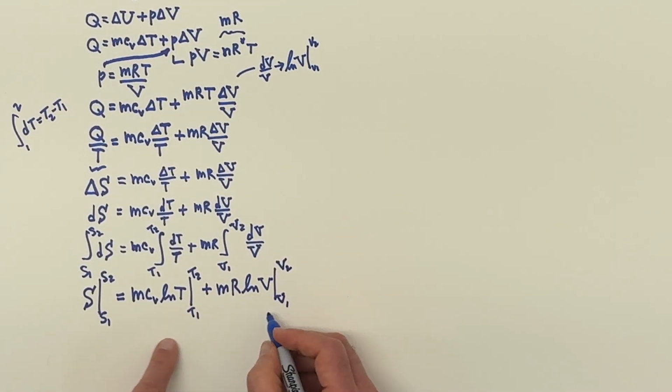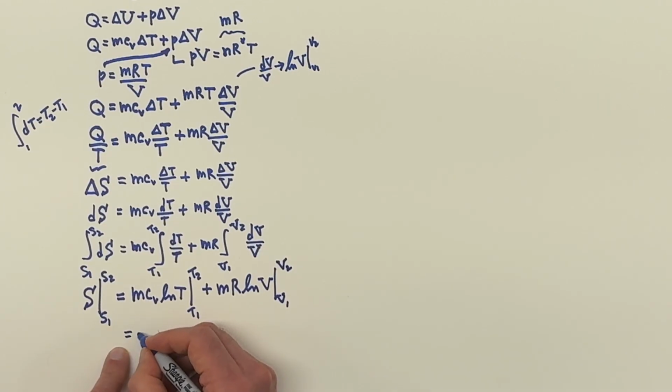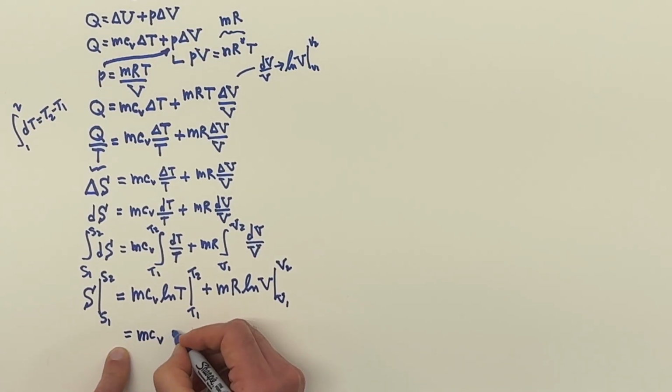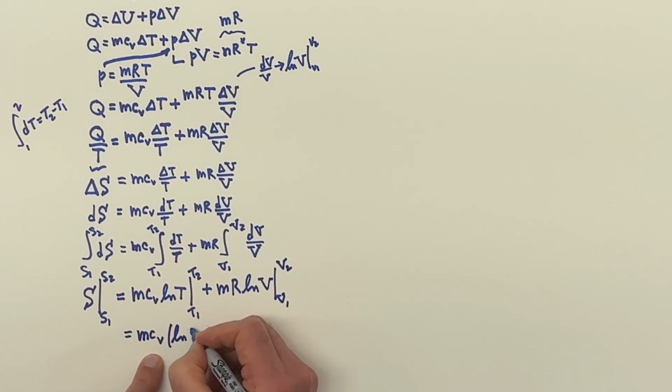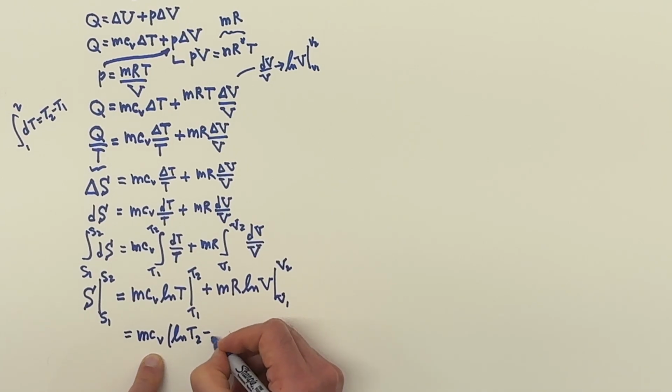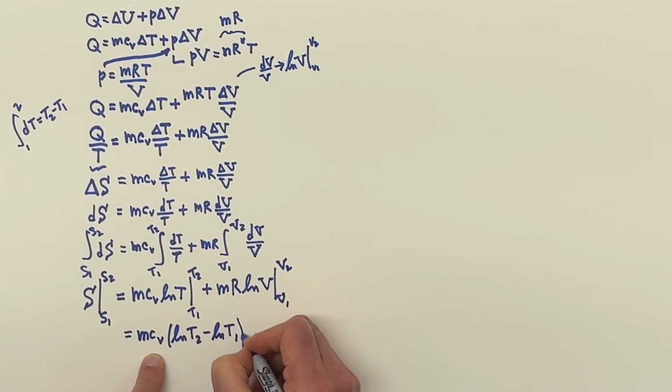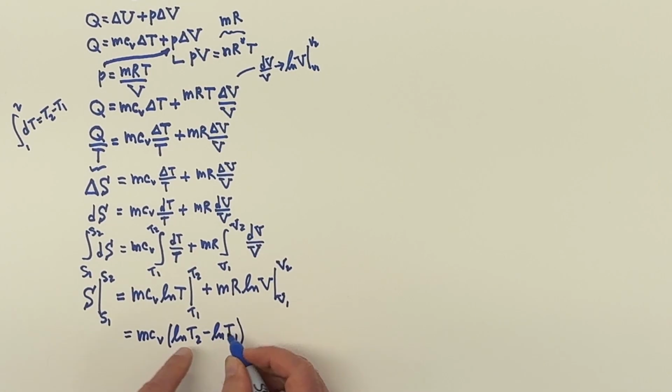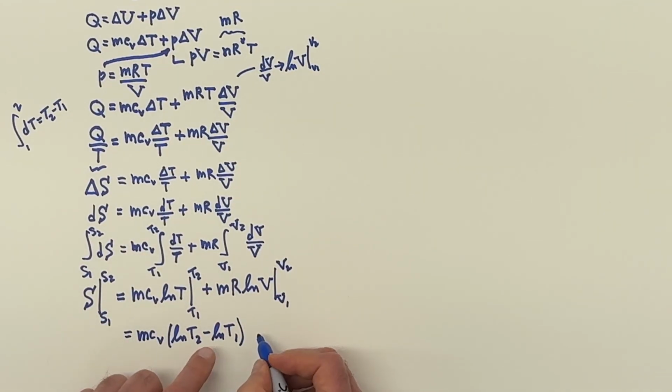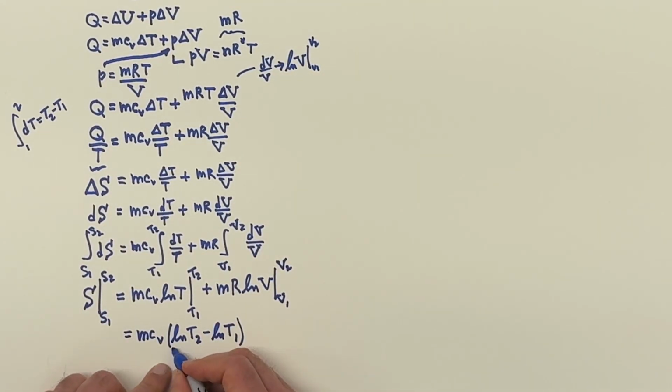So when we write this out, everything's going to get fixed, because we're going to have here the log of T2 minus the log of T1. And this has meaning when we combine them. We'll have the ratio T2 over T1, because this is the log of T2 divided by T1, and everything works out.